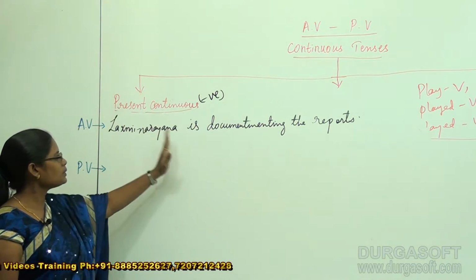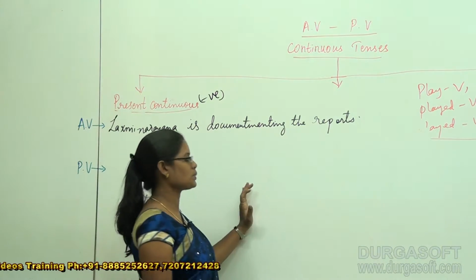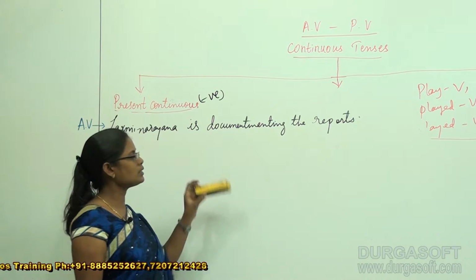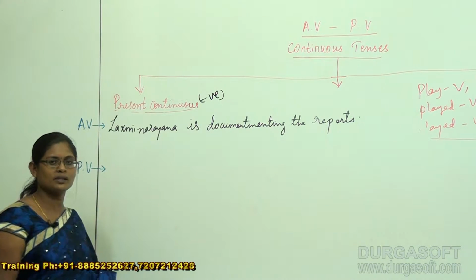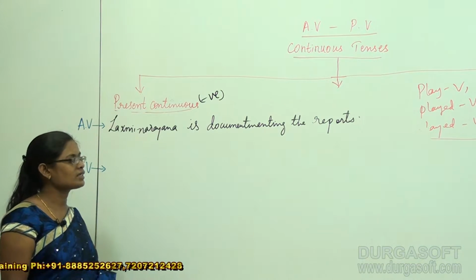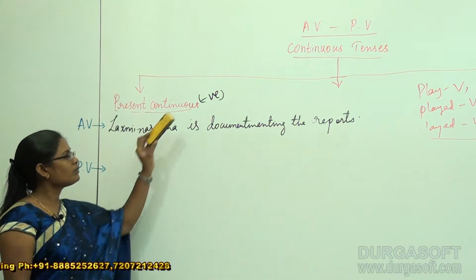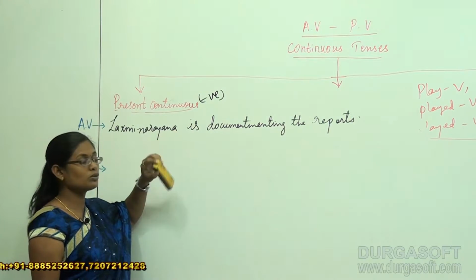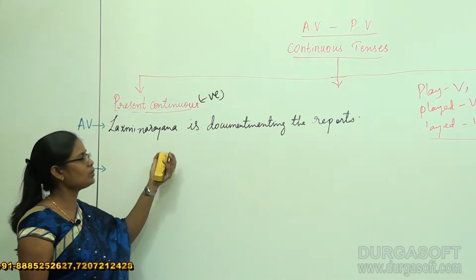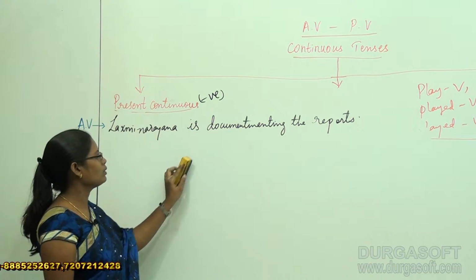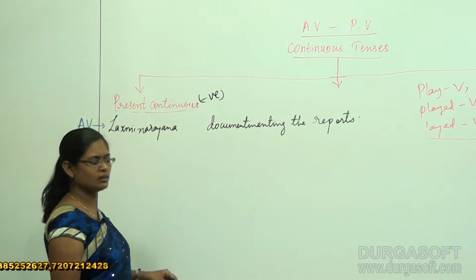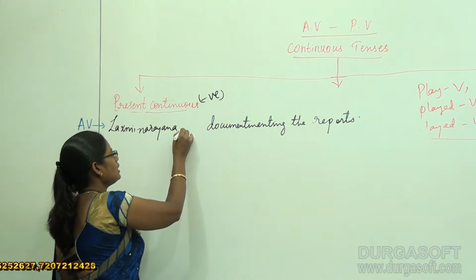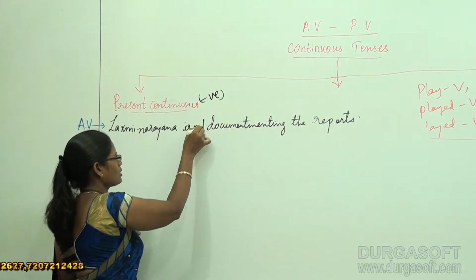Now see, Lakshmi Narayana is documenting the reports. Is this a positive sentence or a negative sentence? In fact, this is a positive sentence. Now, in this zone, we are going to do something with negative sentences. So I want to make this into a negative. What am I supposed to do here? I just want to change is into is not.